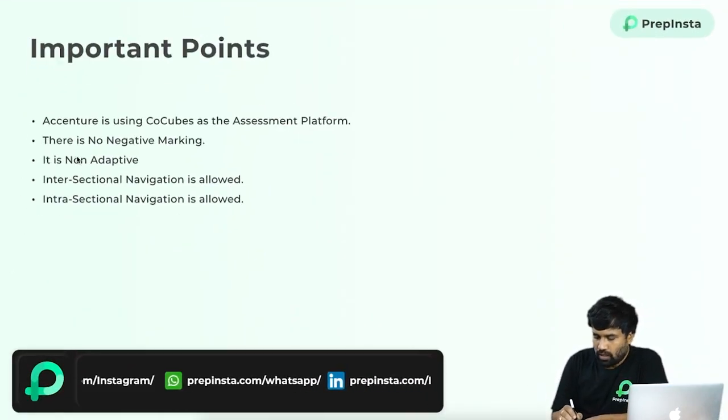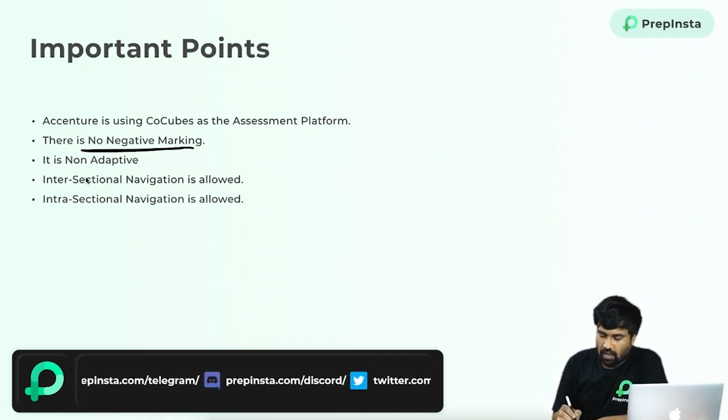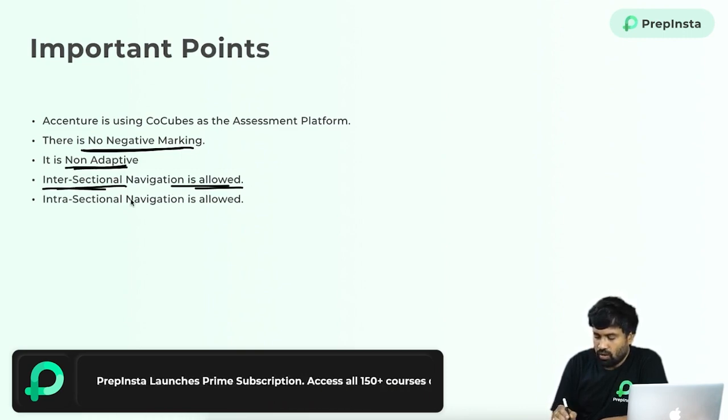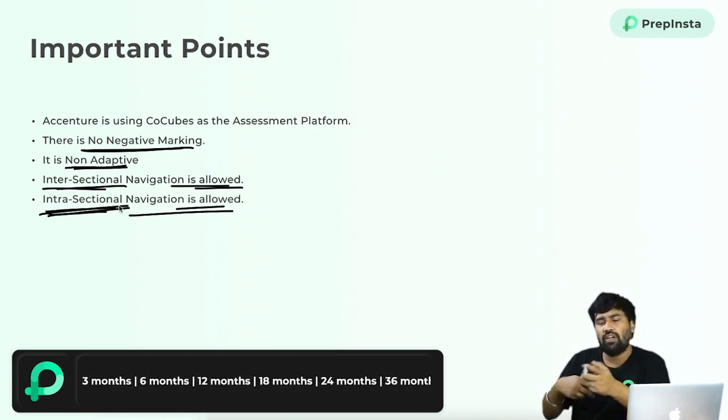And if you are able to see, there is no negative marking, so it's a benefit for us. And it's non-adaptive, and intersection navigation is allowed. Intersection means you can navigate between the questions itself, as well as intra-section navigation is nothing but you can navigate between the sections as well.